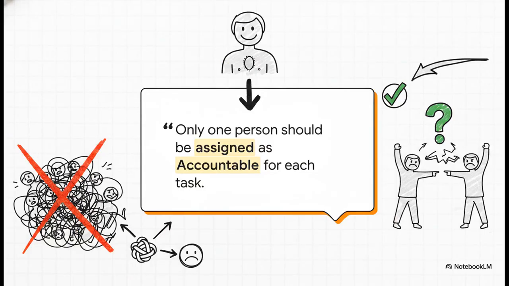Which brings us to a massive point, what project managers actually call the golden rule of RACI. There should be only one accountable belly button per task. Just one. Why? Well, because if you have multiple accountable people, you completely diffuse ownership. Think about it. If 2 department heads are both accountable, what happens when an error pops up? They just point fingers at each other. Having only one A stops those decision bottlenecks in their tracks and kills the culture of blame.